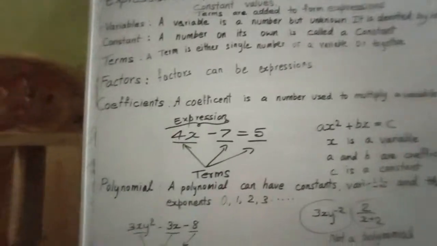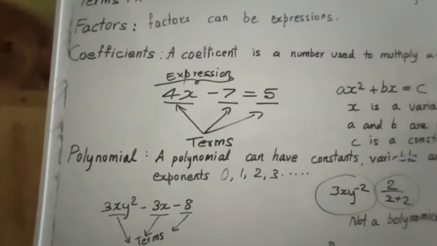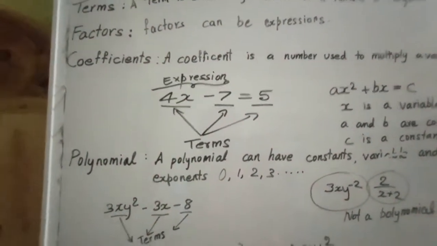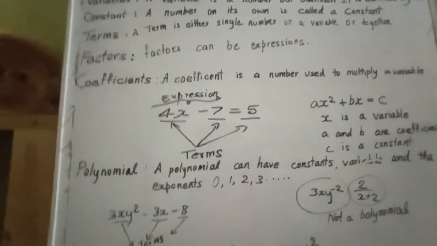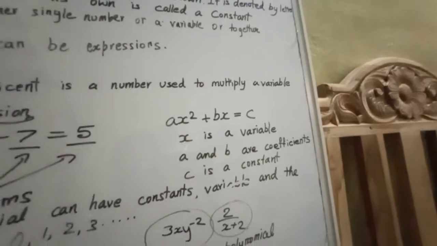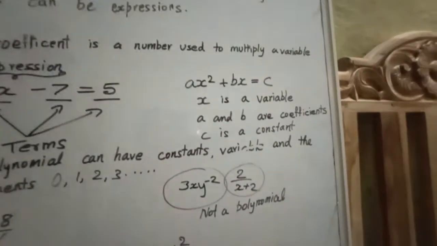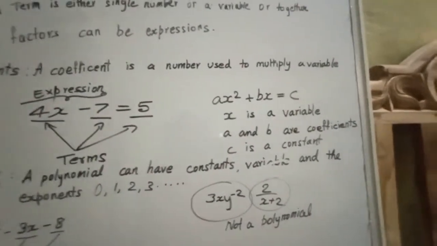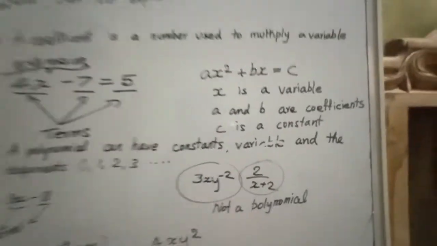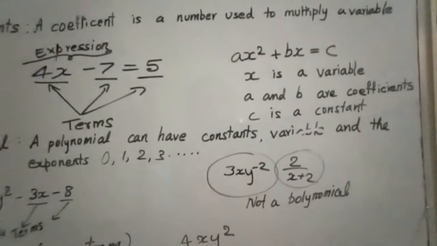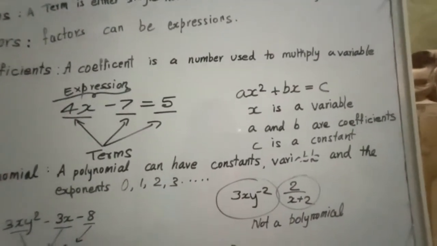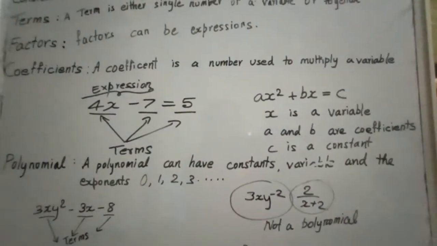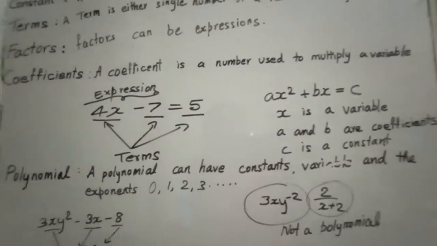Dear students, you can see here 3xy square minus 3x minus 8 is a polynomial. But if the exponent is negative, like minus 2, then it will not become a polynomial. If 2 is divided by x plus 2, if it is divided by a variable, then it is not a polynomial.